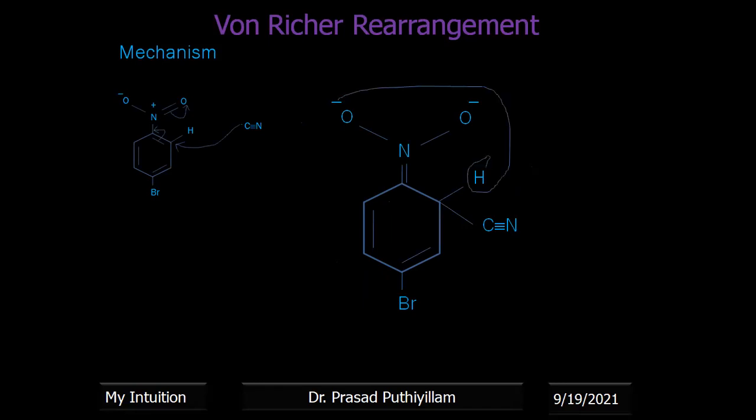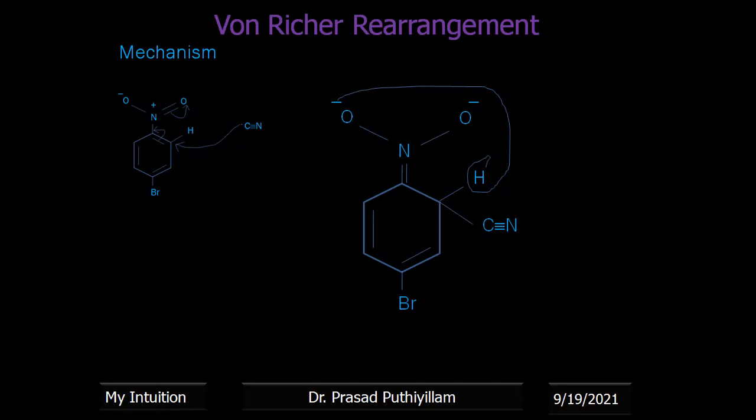The nitrogen had a positive charge, but I made a mistake in explaining. The positive charge is neutralized because we got a double bond here. A positive charge means fewer electrons; when more electrons reach it, the positive charge is removed, but the oxygen gets a negative charge.